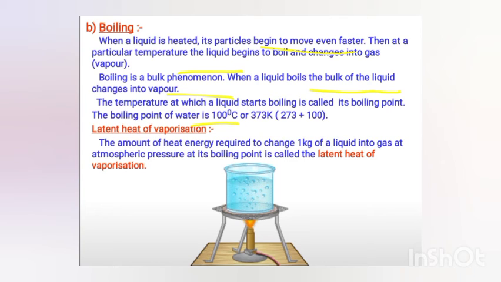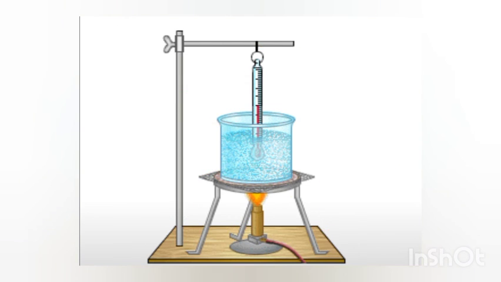So latent heat of vaporization, same as the latent heat of fusion. The amount of heat energy required to change 1 kg of the liquid into the gas at atmospheric pressure at its boiling point is called latent heat of vaporization. It does not involve increasing the temperature, but it involves change in the state of matter. The heat provided will not increase the temperature of this liquid, but it will help in changing the state from liquid to the gaseous state.